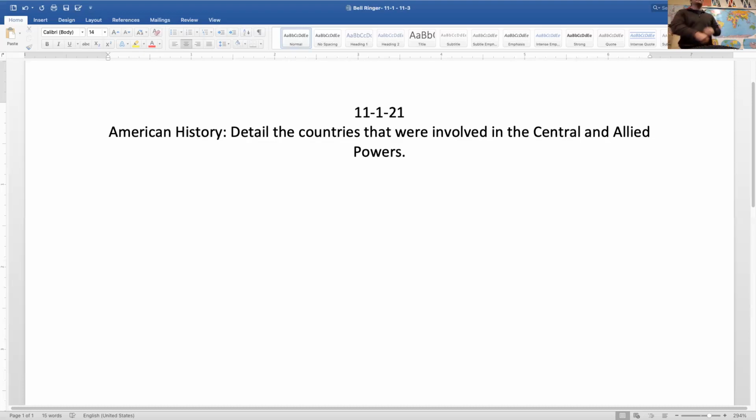Who were involved there? Who's involved in the Allied powers? Go ahead, Eddie. France, Great Britain, Russia. Yeah, good job. So France, Great Britain, and Russia. And what was that alliance system before the war? What was that called? Not the Triple Alliance, but the Triple Entente. Good job.